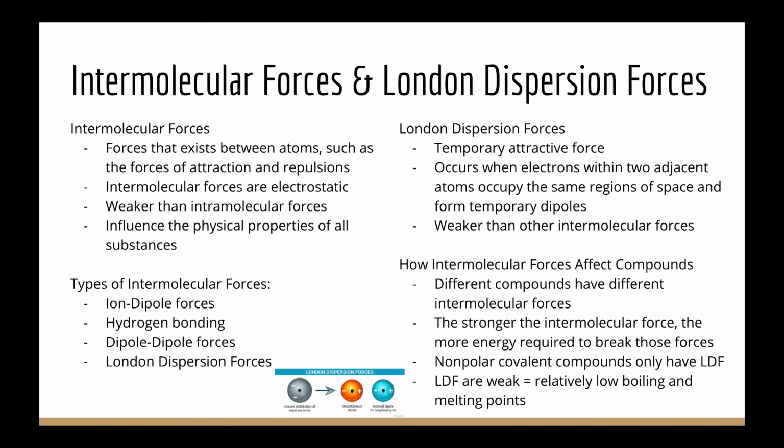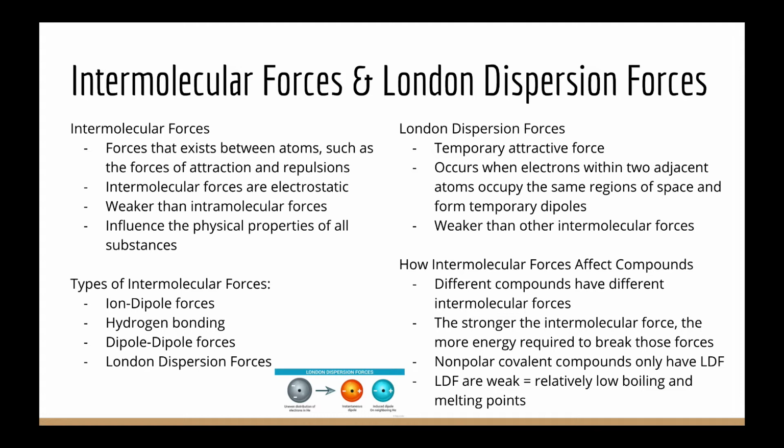London dispersion forces are temporary attractive forces that occur when electrons of two different adjacent atoms occupy the same region of space and form temporary dipoles. London dispersion forces are weaker than all other intermolecular forces.